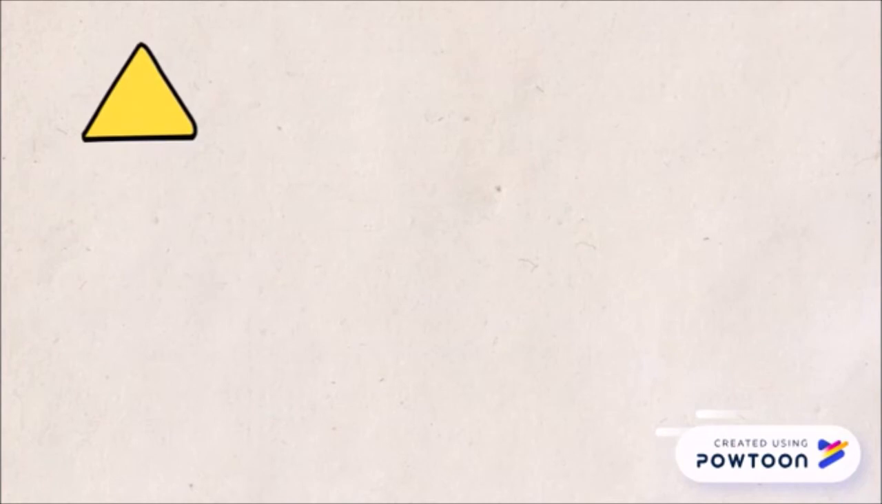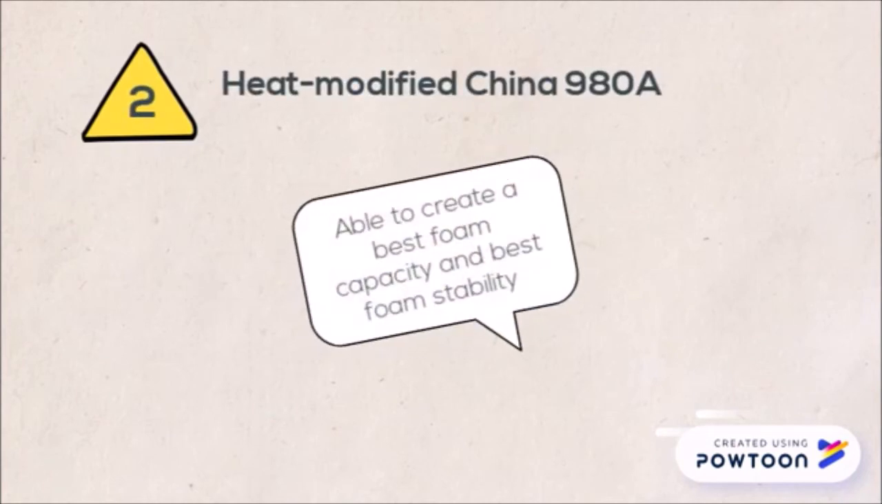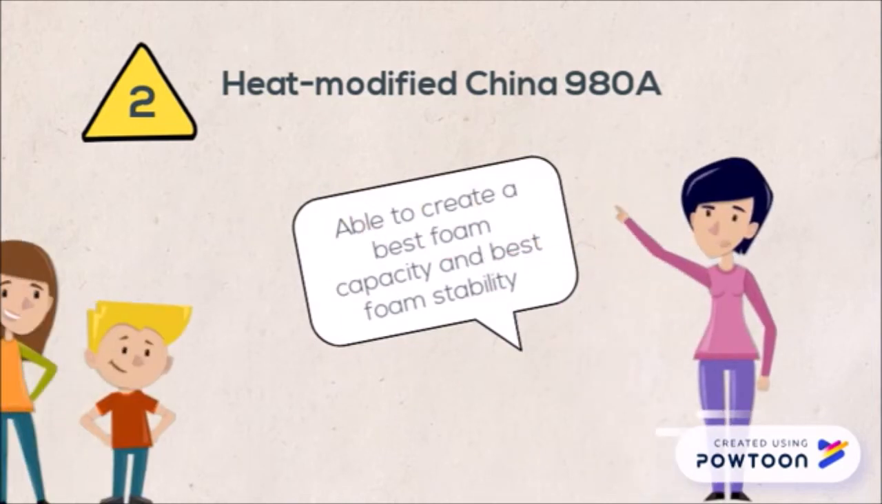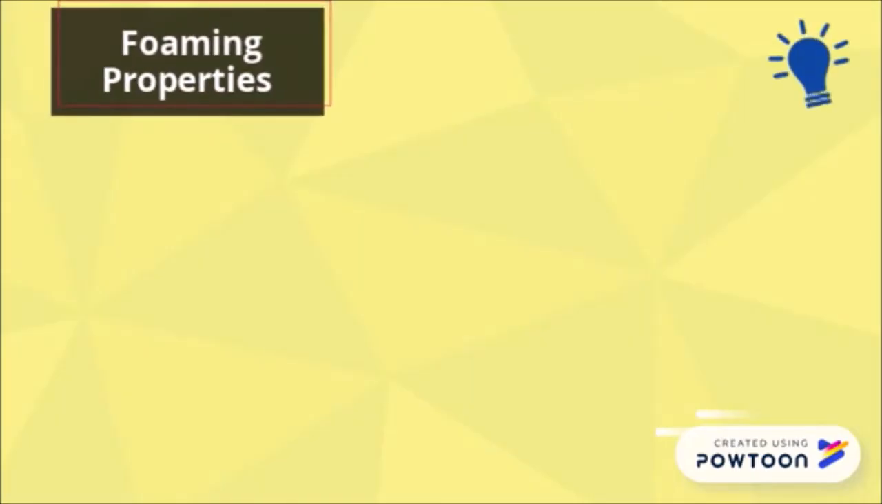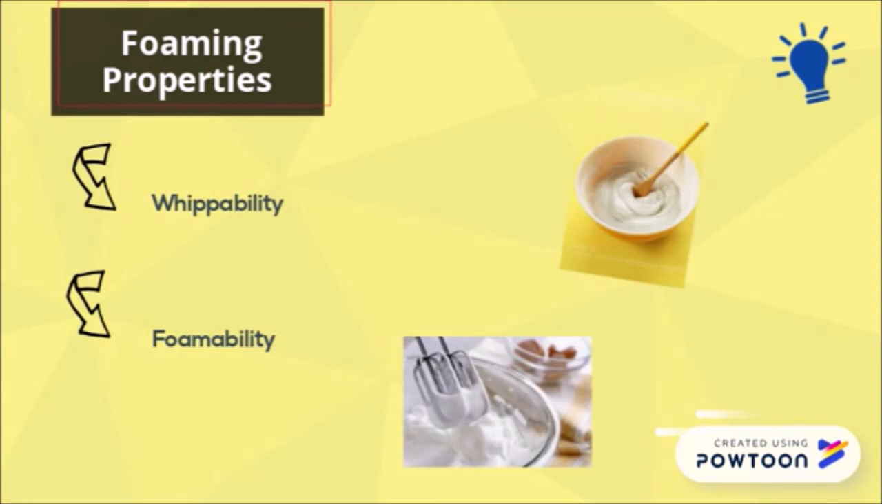Next, another way to modify the properties is by heat modified China 980A. It's able to create the best foam capacity and best foam stability. Next, foaming properties are about whippability and formability. These two properties are how we examine the quality of the food foam.